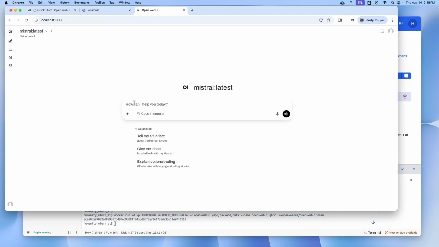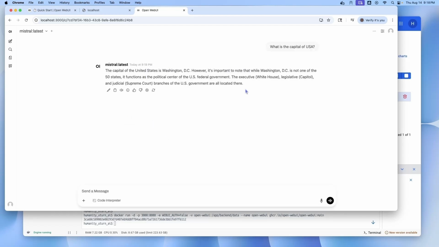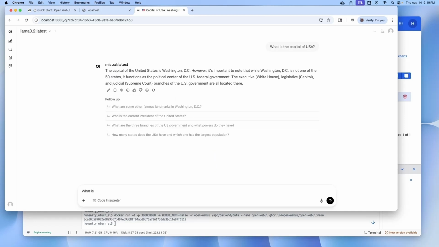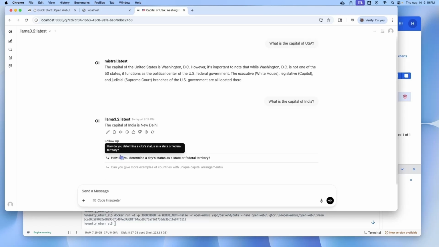Mistral is the model which is already running. Let us test. Enter the prompt, what is the capital of USA? It will take a minute since it's running on this local machine. We got the response. Let us check with another model, Llama 3.2. Give a prompt, what is the capital of India? And in a minute it gives the answer. In Open Web UI, you can use multiple models by selecting the model from the drop-down list. If you install additional models, Open Web UI will automatically recognize that model.